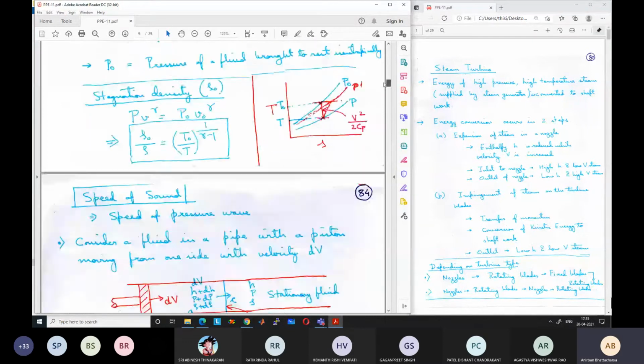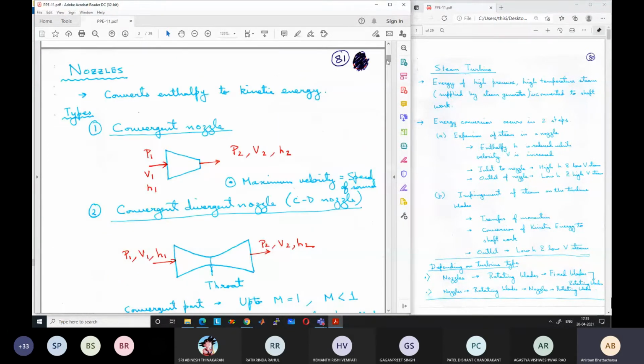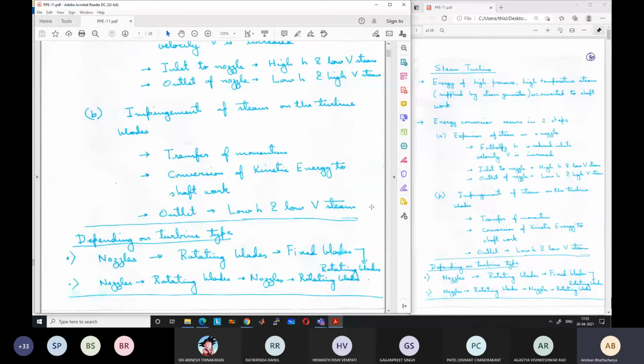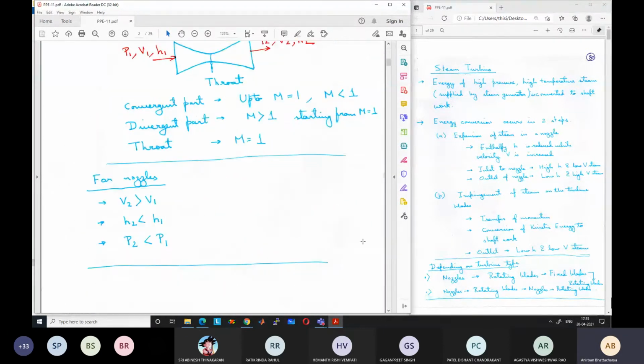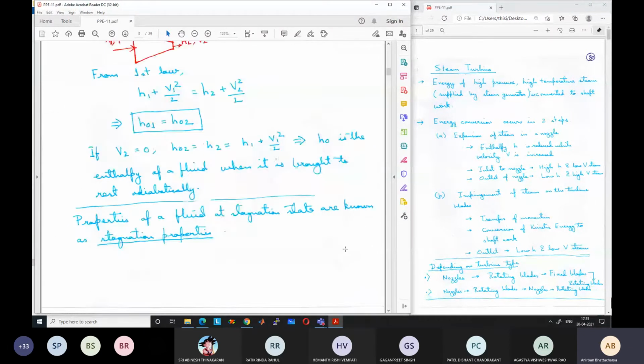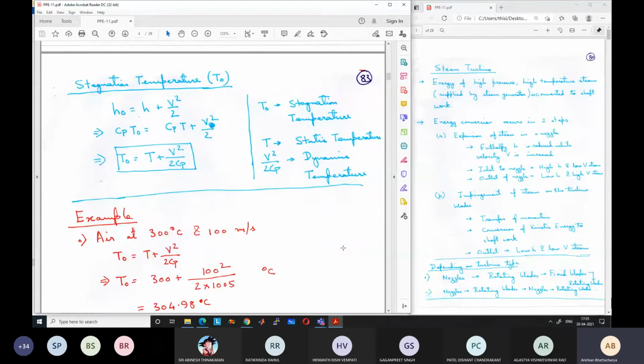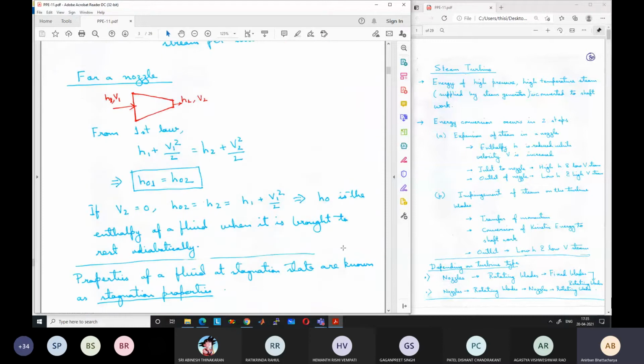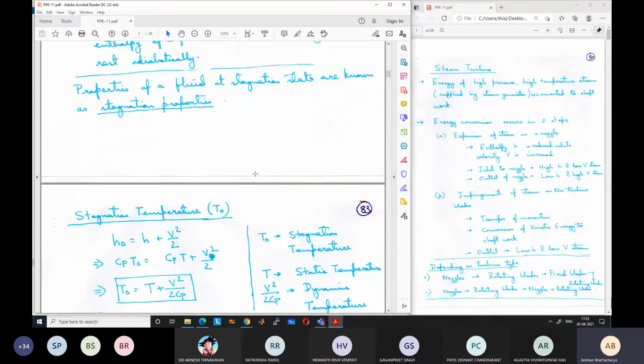A few of the things that we had discussed were stagnation properties. So you will remember stagnation properties. For example, stagnation enthalpy H0 is equal to h plus V square by 2. Similarly, stagnation temperature T0 is T plus V square by 2 Cp. And stagnation pressure can be obtained using the isentropic relation with respect to temperature, if you know the stagnation temperature. And density can also be obtained.